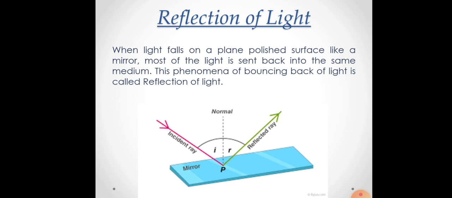Here in this diagram you can see the pink arrows denote a ray of light coming from a source. The source could be either a bulb, sun, etc., and after touching the mirror it is bouncing back. The green arrow shows the reflected ray, right? So this is called reflection.